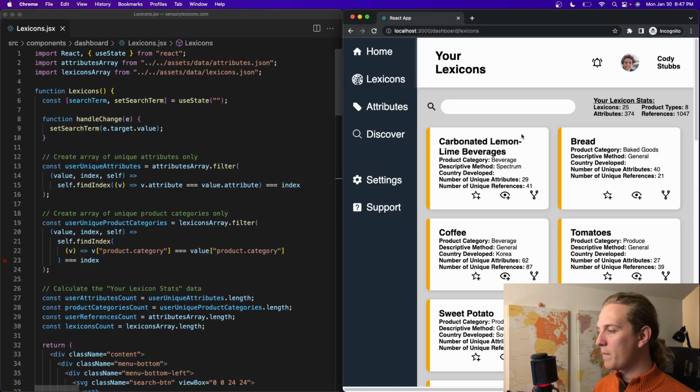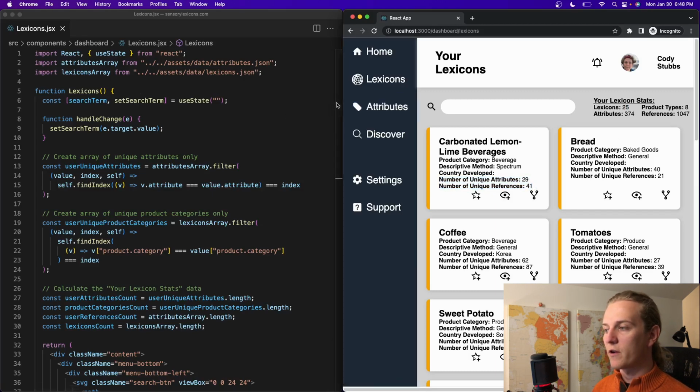But for this tab, we're going to have lexicon stats specifically, and then I want the user to be able to search within the lexicons that are presented and filter their search down to what they specifically want to look for. That's one aspect of what I did today. The lexicon stats, I made those dynamic, and then I also made some dynamic characteristics of the lexicons here. But let's start with the lexicon stats.